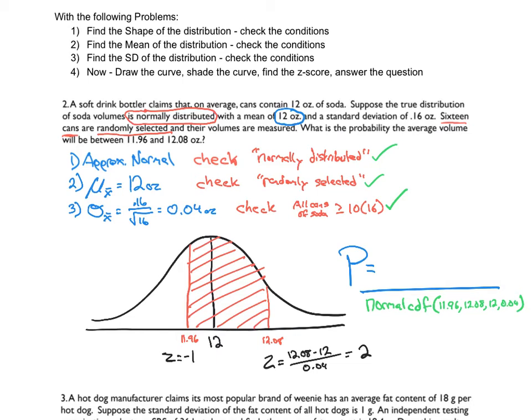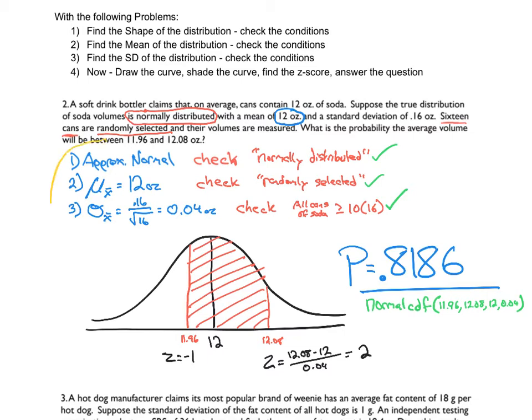So go normal CDF. 11.96, 12.08, 12, 0.04. And it looks like we are going to get the value of 0.8186. So about an 82% chance to get your average volume between those. So this is the average of 16 cans, not a single can. If I took 16 cans off the line, there's an 82% chance that the average of those cans would fall in that range. That's what we're doing here.